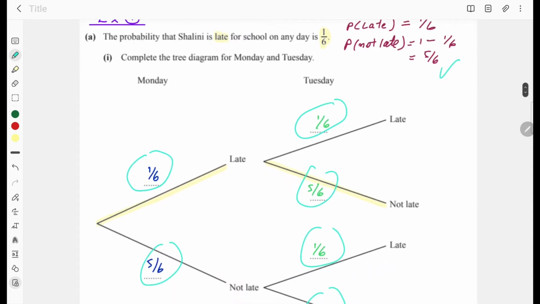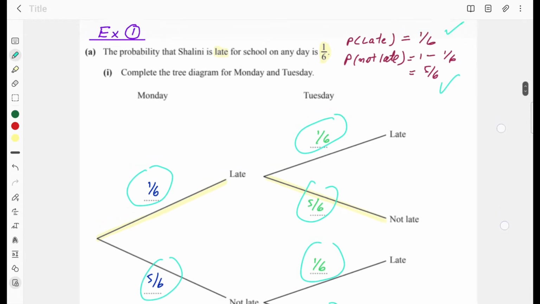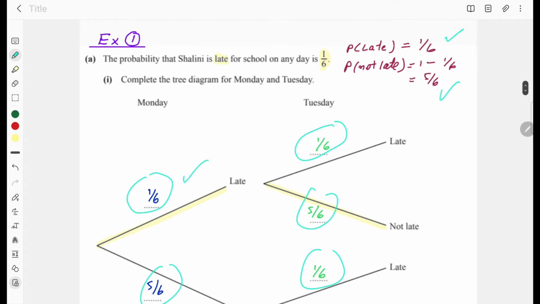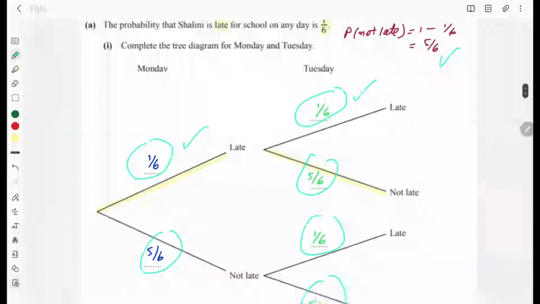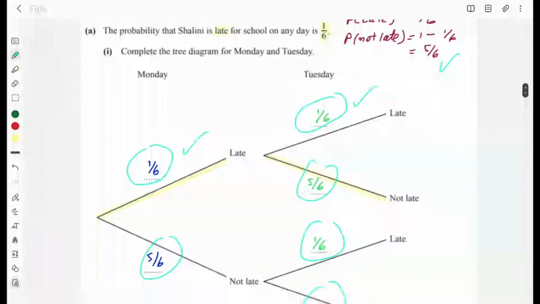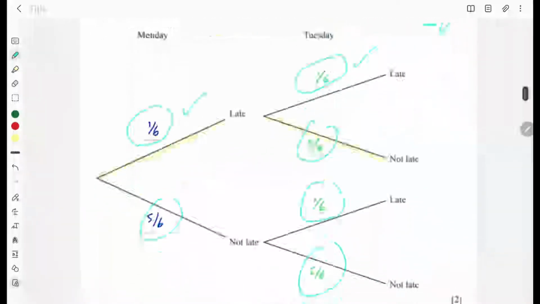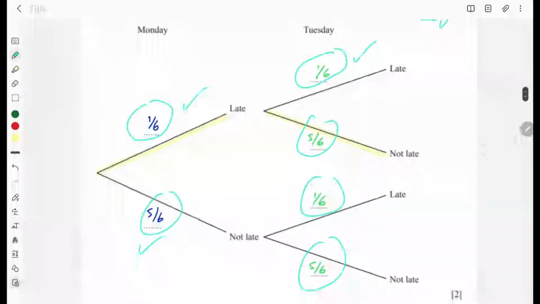Now you have to complete the tree diagram on Monday and Tuesday. Getting late is 1 over 6 on any day, so it will be the same on Tuesday and Monday. And probability of not getting late is 5 over 6. So you can see 5 over 6 here, same 5 over 6 here. Getting late is 1 over 6, not getting late is 5 over 6. So first you have to fill the spaces in the tree diagram, and these are probabilities.